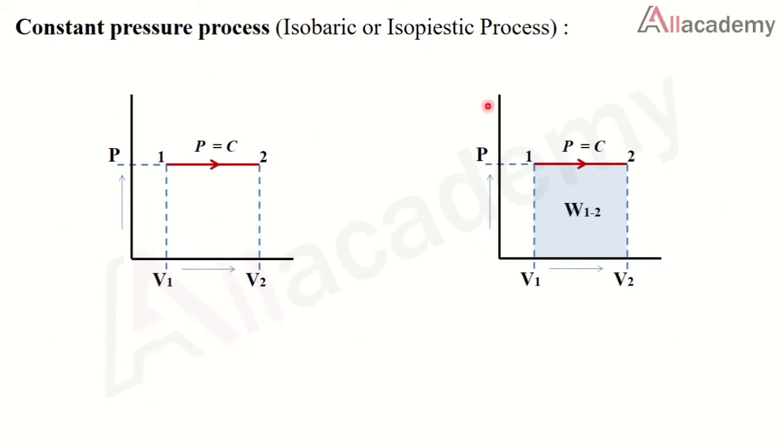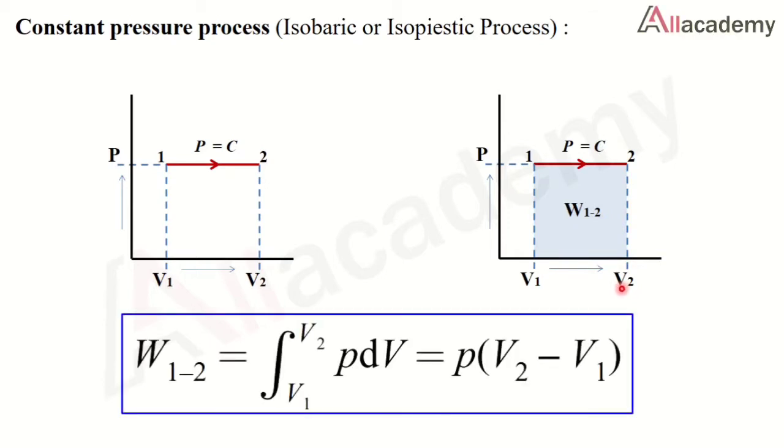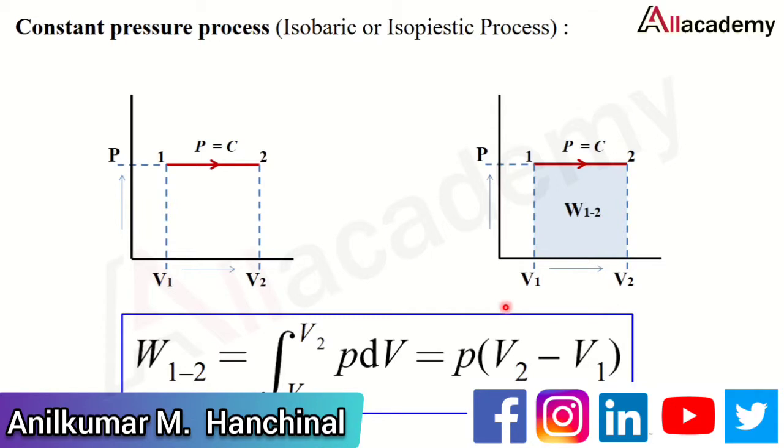Here I have shown the PV diagram for the constant pressure process, where you can see that the pressure is kept constant, that is P1 equals P2, but there is a change in the volume from V1 to V2. The work done for this process is, from the general equation, W equals integration of P dV from V1 to V2. Since P is constant, the work done will be equal to P into (V2 minus V1). This is the work done equation for the constant pressure process.